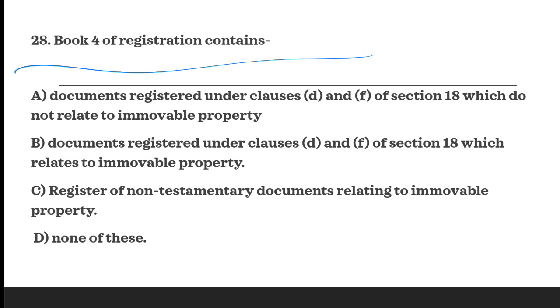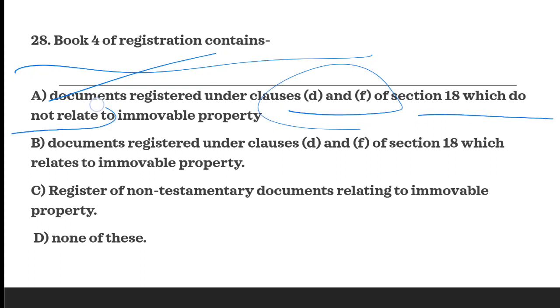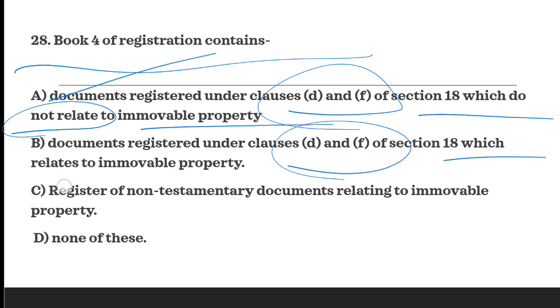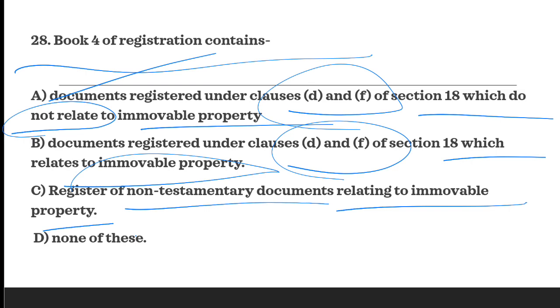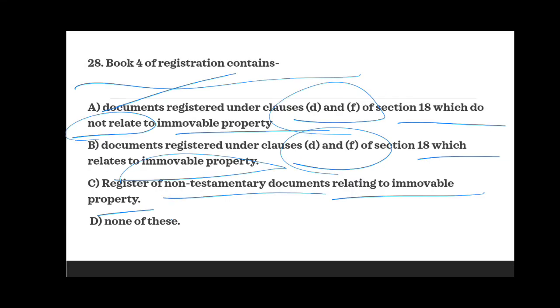Next question is, book 4 of registration contains. So option A is document registered under D and F of section 18 which do not relate to immovable property. B says document registered under clause D and F of 18 which relates to immovable property, and C says register of non-testamentary document relating to immovable property. So the answer would be option A.